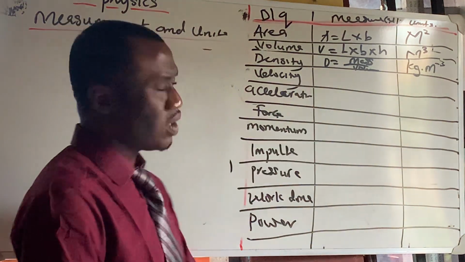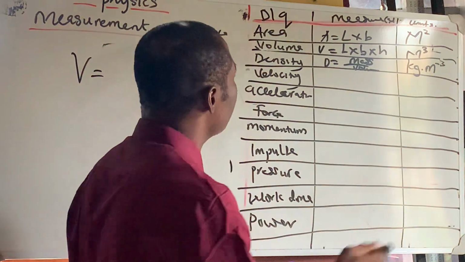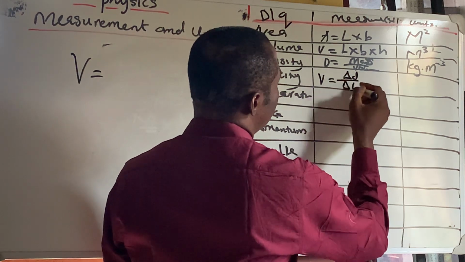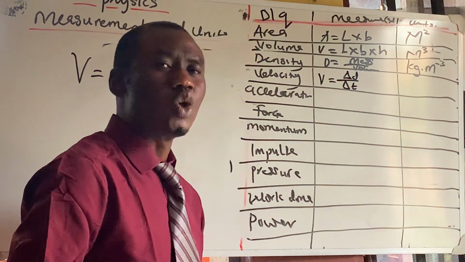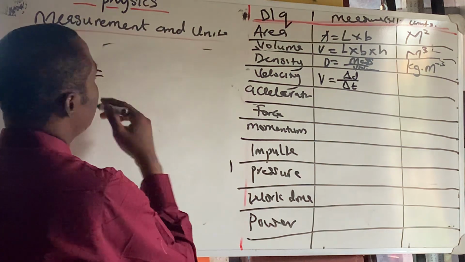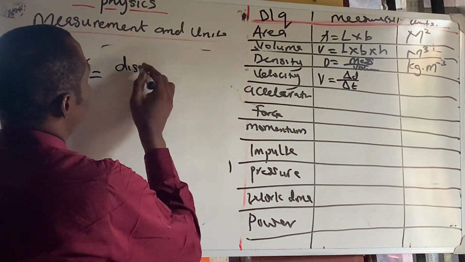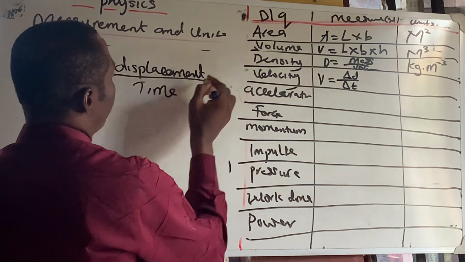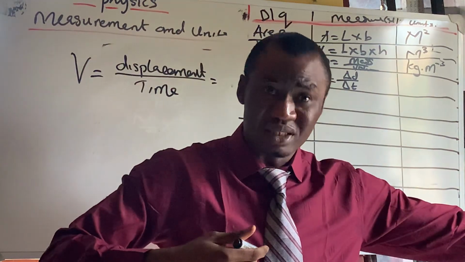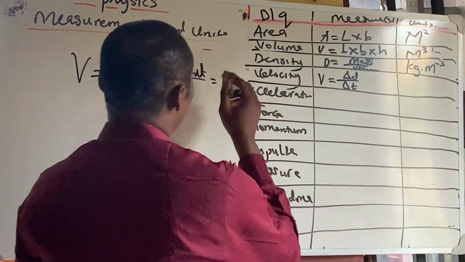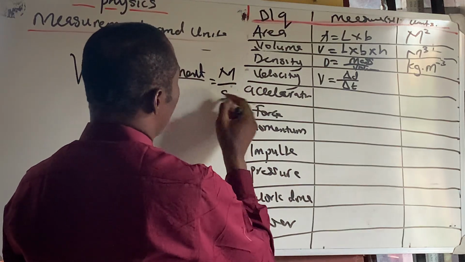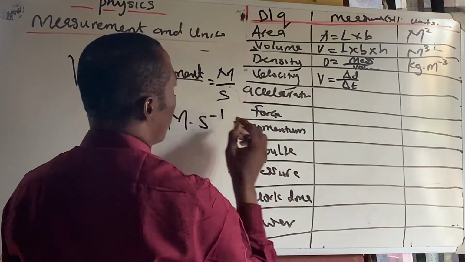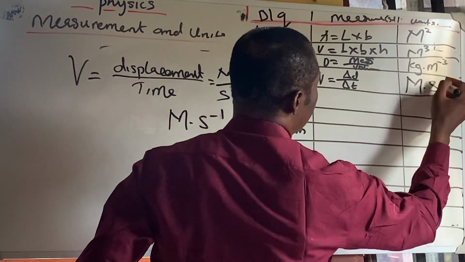But when you come to velocity, what is velocity in physics? Velocity is simply displacement, or change in distance over change in time. So let's use displacement over time. Now, displacement should be talking about meters, so we have m there, and then time should be talking about seconds. If it crosses over by the law of negative power, it becomes m s raised to the power of minus 1. So over here, we have m s to the power of minus 1.